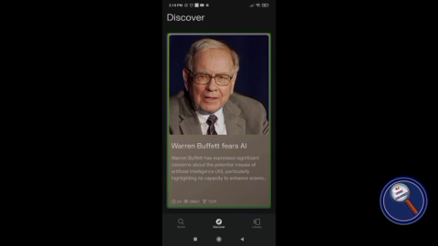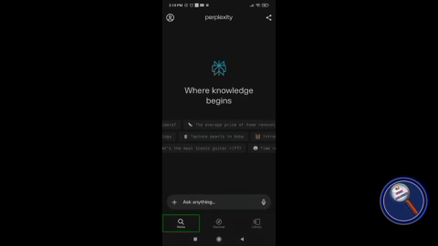Now the main work which you have to do is under the Home tab. So let's go to the Home tab. In the Home tab you will find a few suggestions on the screen. So just tap your finger on the screen. Where knowledge begins. See, How does the sun affect Earth's climate? This is the first topic, or question you can say.